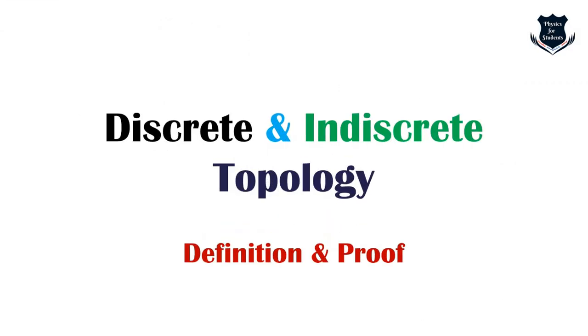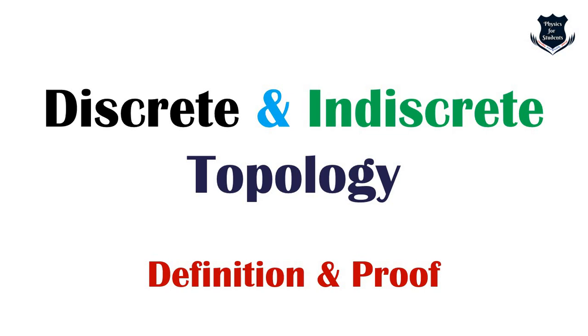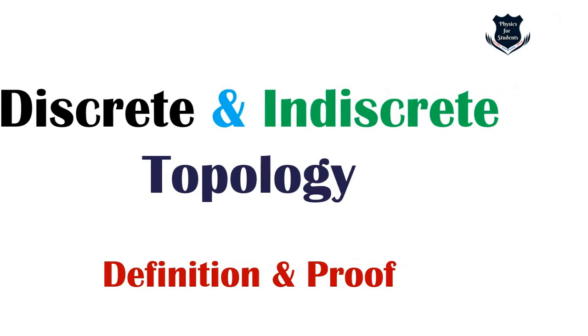Now we are coming to discrete and indiscrete topology, as a definition and proof. So we need to take hold of what the definition and the proof are. First we will go for discrete topology, a technical definition. So let's see what it is.